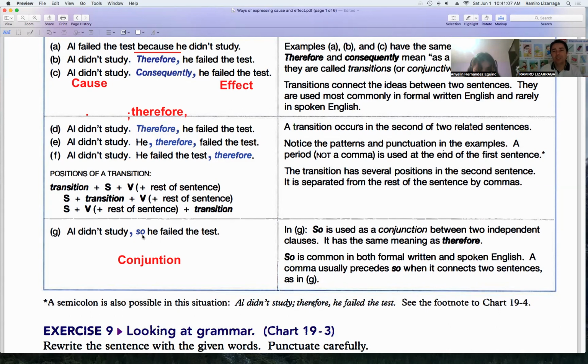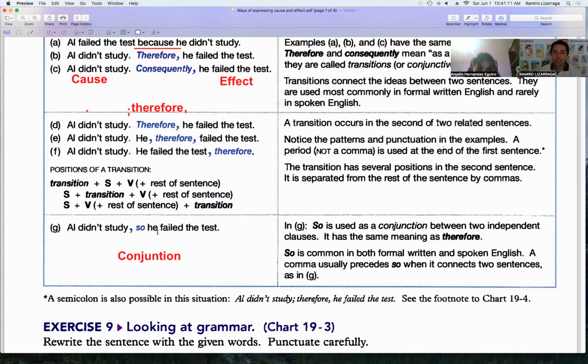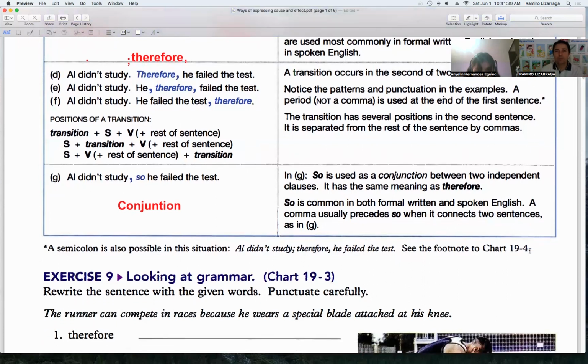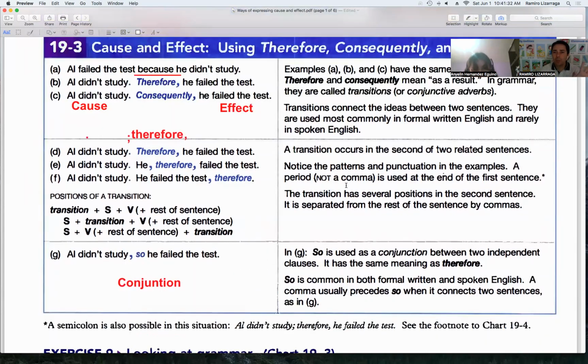And dependent clauses are not independent. But this is kind of interesting, so here we are using two independent clauses. "He didn't study, so he failed the test." Take a look. It's common in written and spoken English.